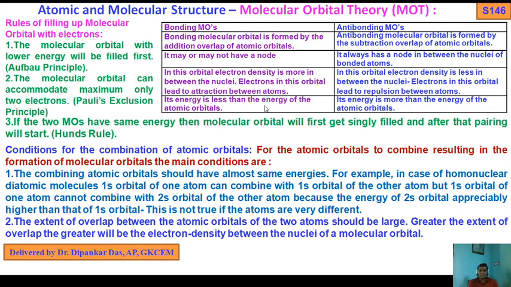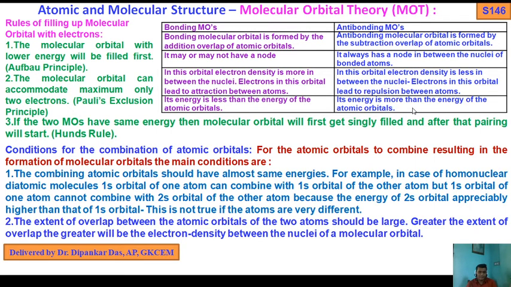The energy of a bonding orbital is less than the energy of the atomic orbital. In case of anti-bonding MOs, its energy is more than the energy of the atomic orbitals. So these are the basic differences.